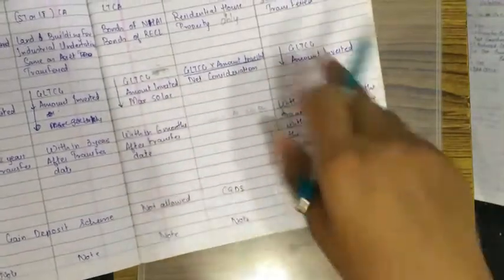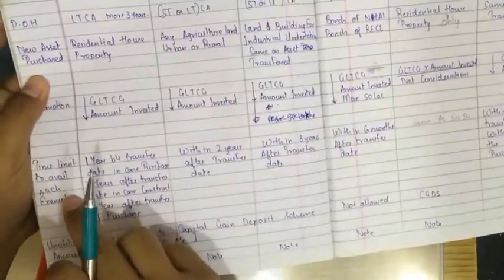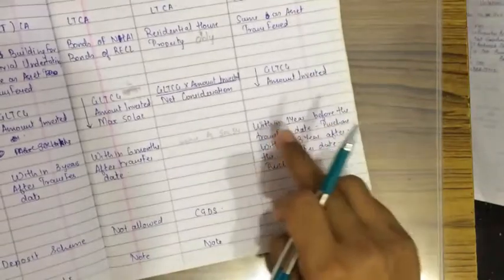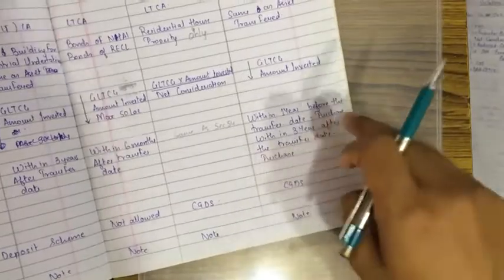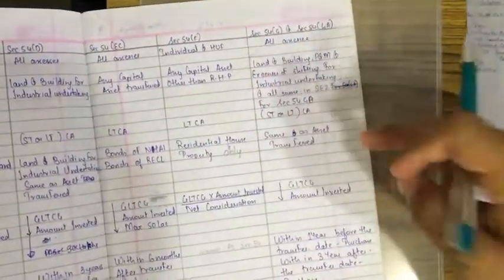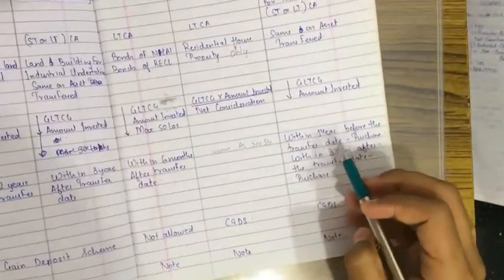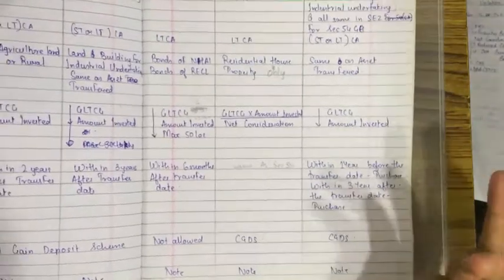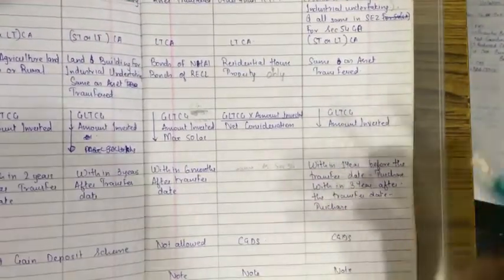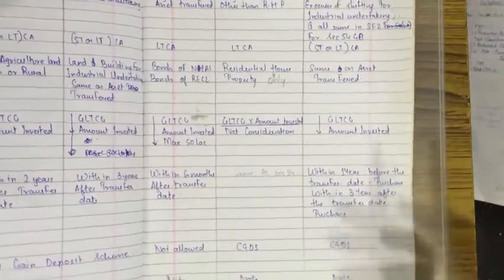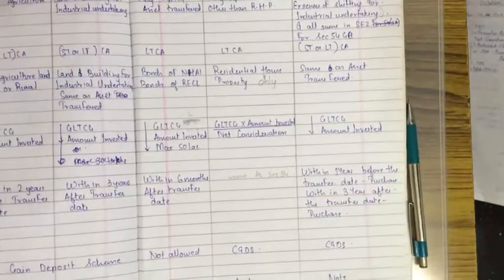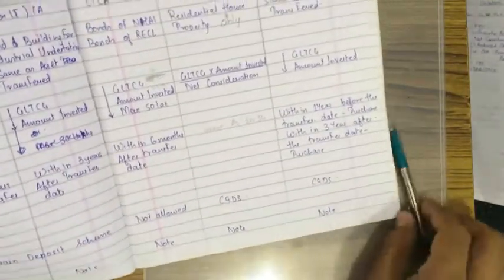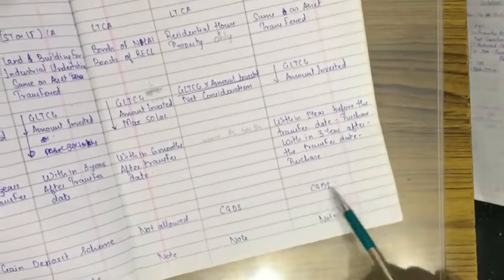In this, the time limit to avail such exemption is within 1 year before the transfer date, that is purchase, and within 3 years after the transfer date purchase. Because they are not constructing industrial building in domestic tariff area, the provision for construction, that is 2 years after sales, is not available over here. So 3 and 1: before 1 and after 3. Before 1 means 1 year before sales, 3 years after sales is available. Unutilized amount will be transferred to CGDS account if there is no violation.